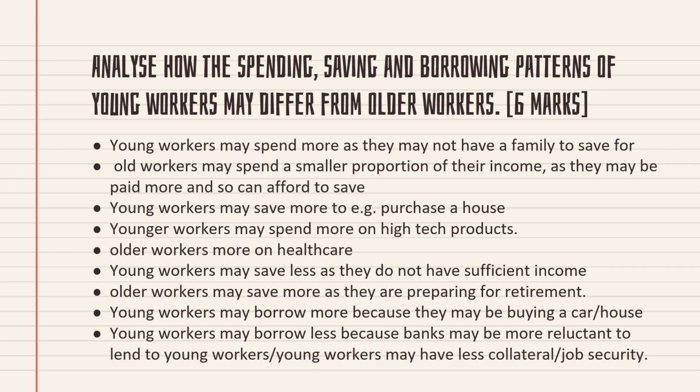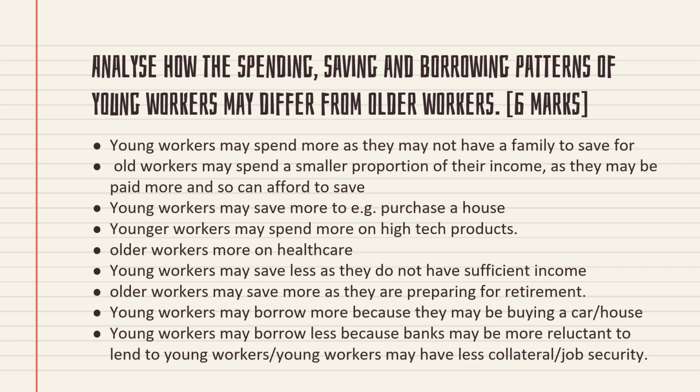So young group, or for example, if I'm taking spending, who will spend more? Will young people spend more or will old people spend more? Of course, young people will spend more, isn't it? So that's why, first, young workers may spend more as they may not have a family to save for. They are very young, they don't have any dependent population so that they can spend more. But old people are not like that. They have a dependent population so they can't spend more.